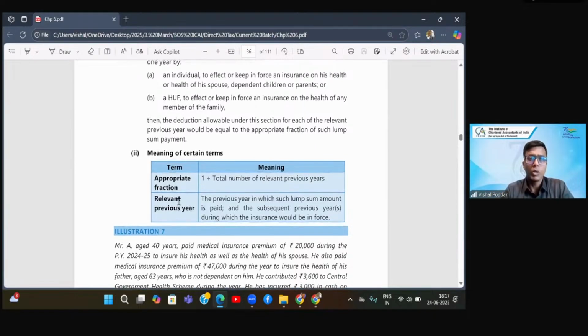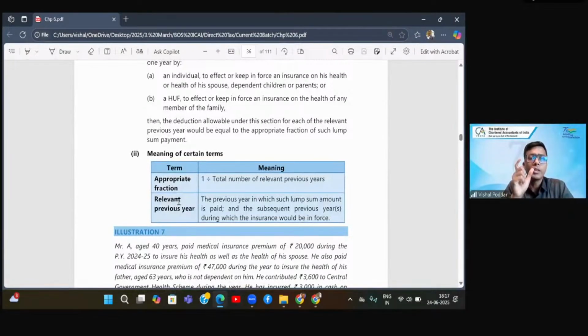Now, whatever amount you got, you will take the deduction of that amount in each of the relevant previous years. See, it is very clearly written: the deduction allowable under this section for each of the relevant previous years. So it is simple maths, like what we do in straight line calculations. What is the logic over here, beta?